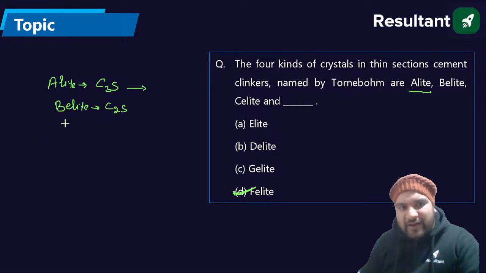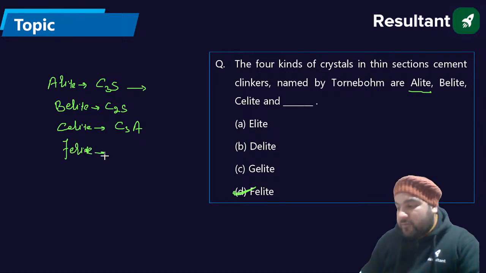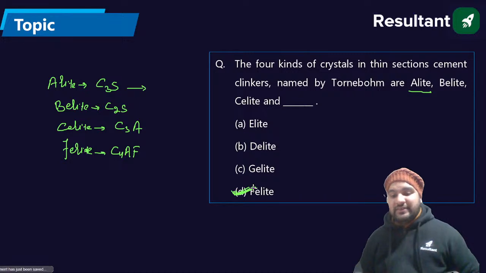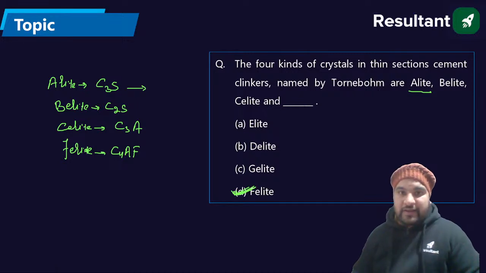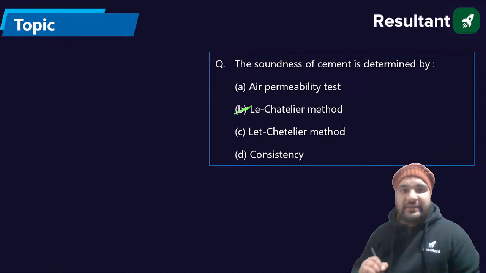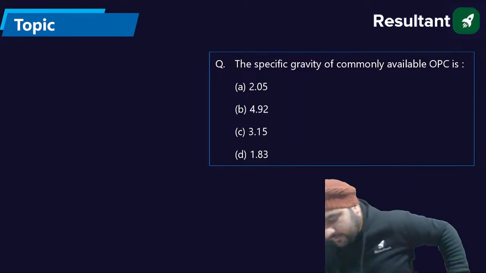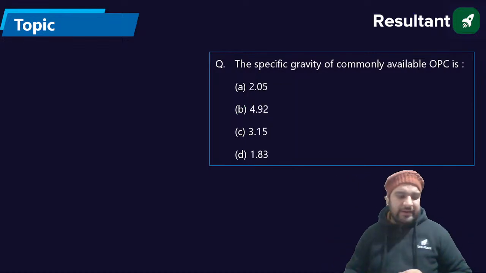And there is the celite mineral. That is also called tricalcium aluminate, C3A. And the fourth component is the ferrite mineral. The formula is C4AF. So the correct answer is D. This was the extra information regarding the alite, belite, and celite. Okay, now mark down this answer.